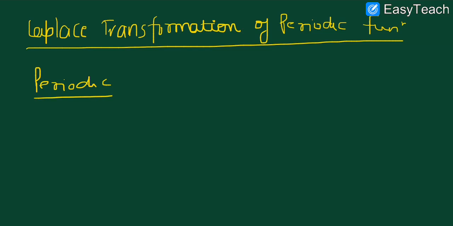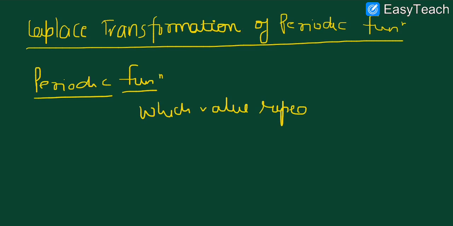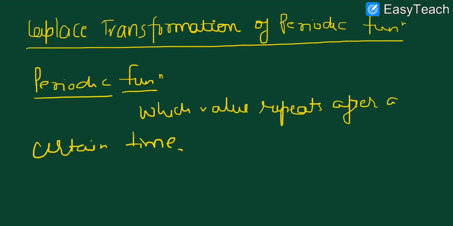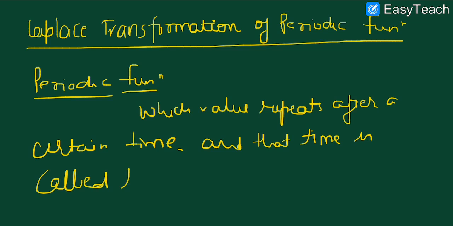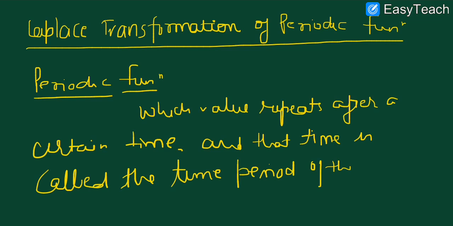Periodic functions are the functions whose values repeat after a certain time, and that time is called the time period of the function.